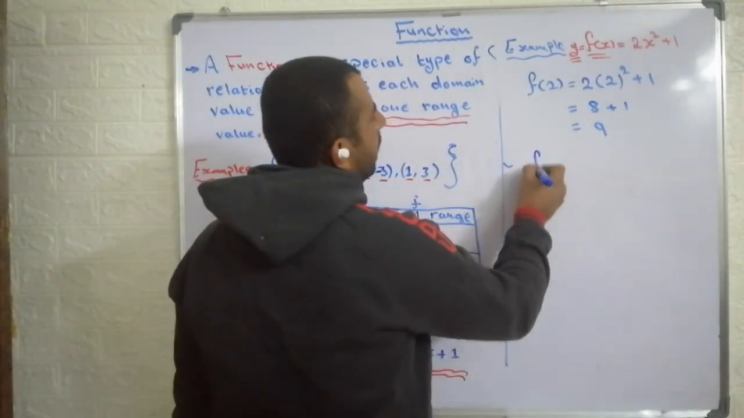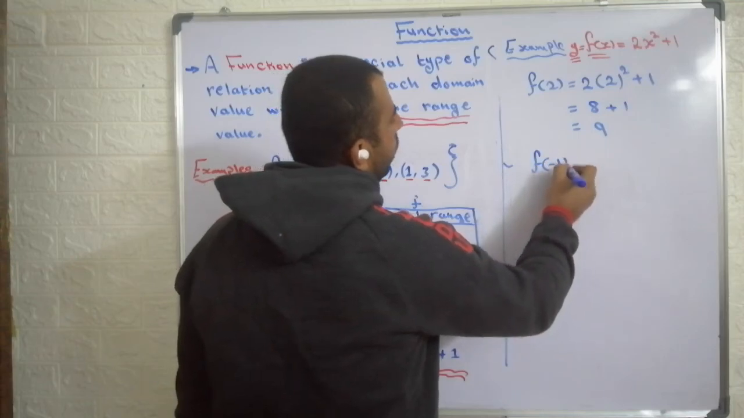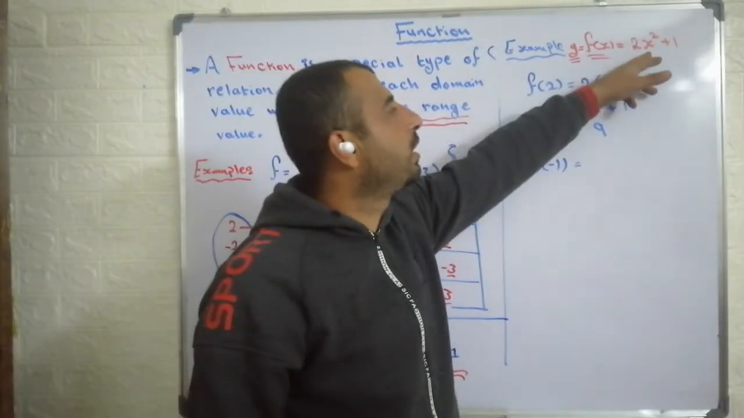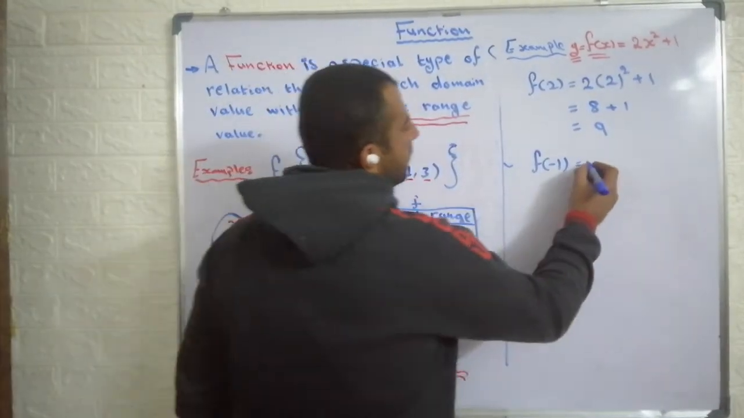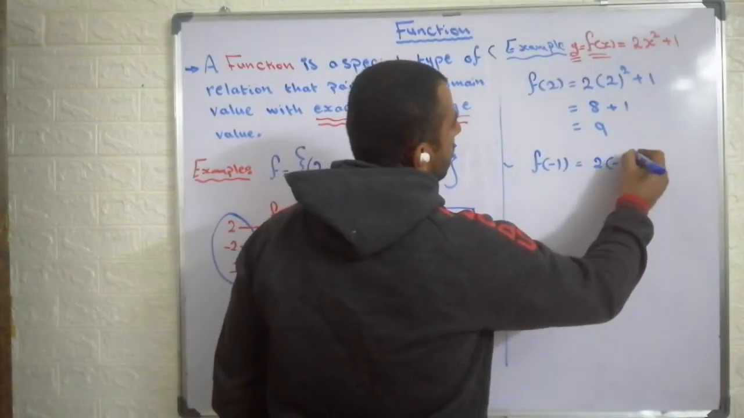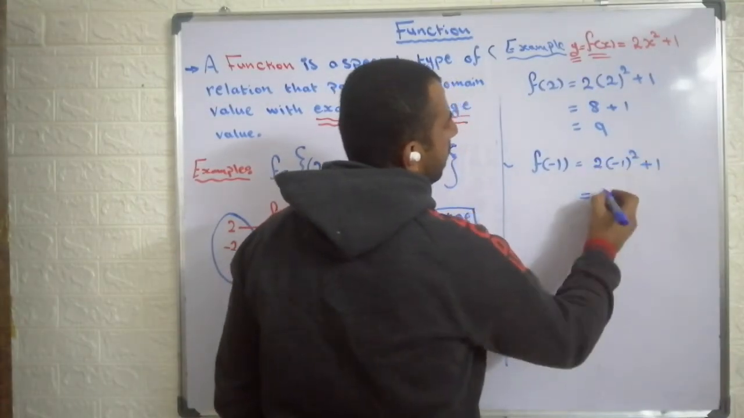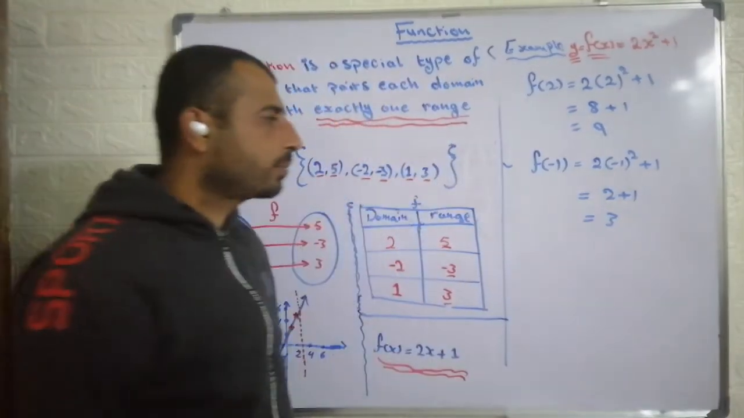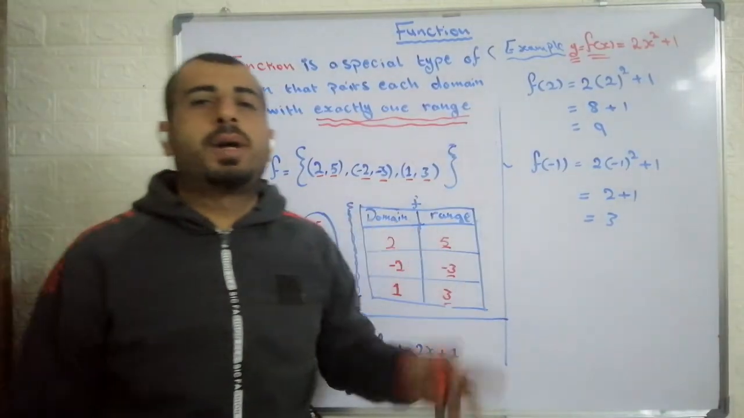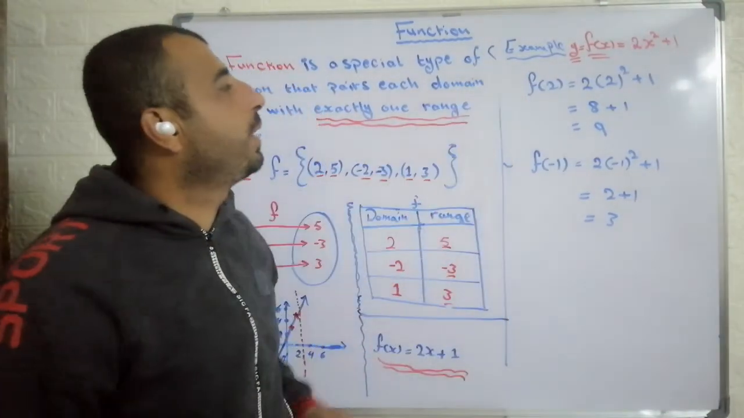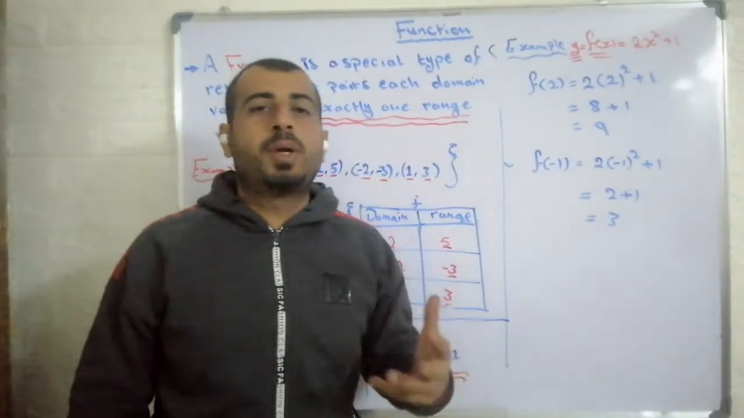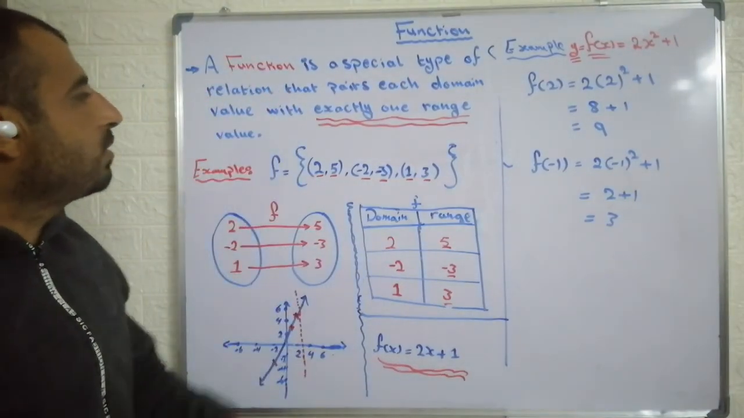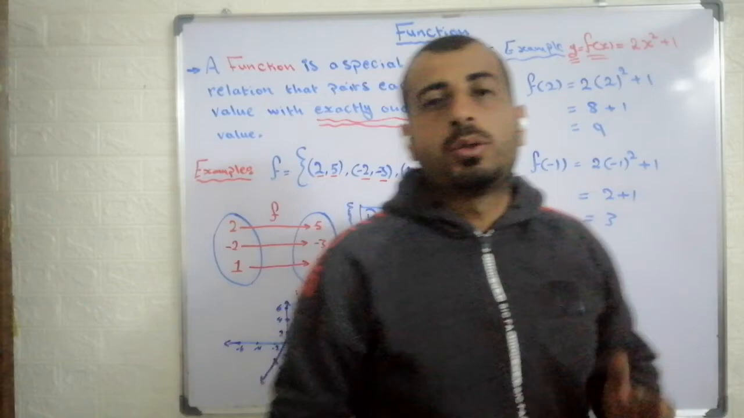Again, another one, f of -1. How can I find it? The same procedure: we substitute -1 here instead of x. So 2 times -1 squared plus 1, we get 2 plus 1, which equals 3. That's how we can evaluate functions. We call this procedure evaluating functions, evaluating at some specific number. I ask you to find the value of it. That's everything I want to show you today.